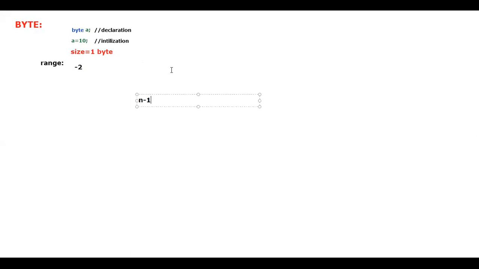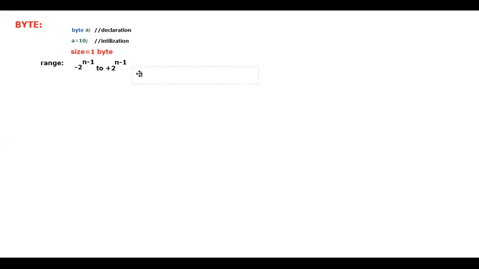So the range is minus 2 to the power of n minus 1 to plus 2 to the power of n minus 1. So let me put it here. This is what they have already given for us. If you want to know the range, what maximum value and what minimum value you can provide, it is minus 2 to the power of n minus 1 to plus 2 to the power of n minus 1, and along with that, you have one more thing, which is minus 1.